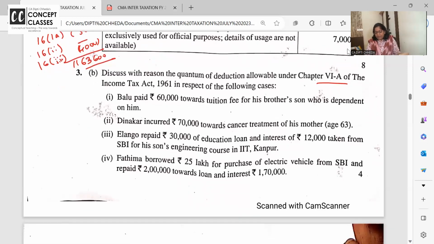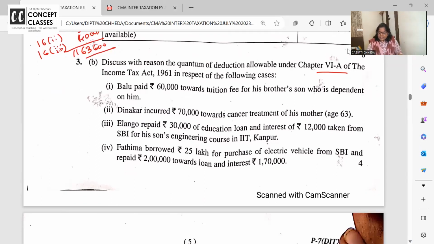मैम सीए वालों के लिए उनके लिए भी बोलेंगे जब आपके एमटीपी आरटीपी पूरे सॉल्व किए हुए हैं. Just watch the videos with the playlist. You will see last 5-6 attempts. Every time I'm solving MTP, RTP of CA and CMA, all the exams. इस बार तो old news दोनों syllabus के papers discuss किए हमने. चलो. Discuss with reason the quantum of deductions allowable under chapter 6A.